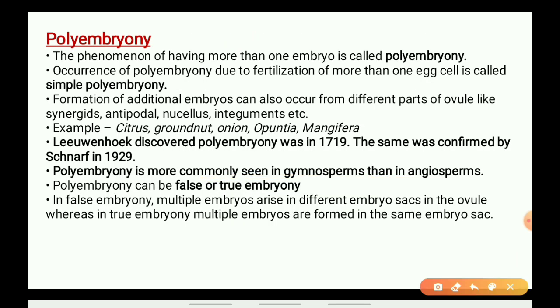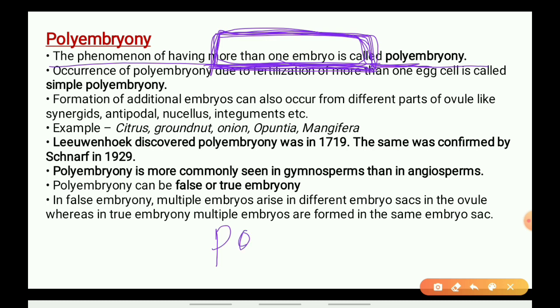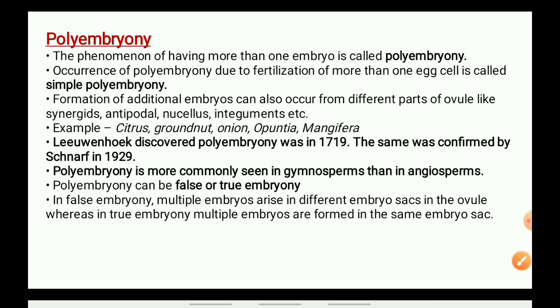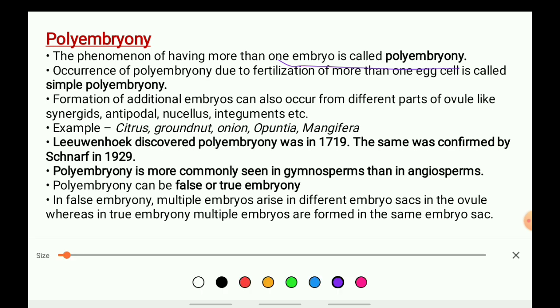Okay, now let us talk about polyembryony. See, it is very important as per the exam view. So polyembryony is the phenomenon of having more than one embryo. Quite interesting that when there is one embryo, at that time, if more than one embryo is formed, that is called polyembryony. Poly means many. So when many embryos are formed at the same time, it is called polyembryony.